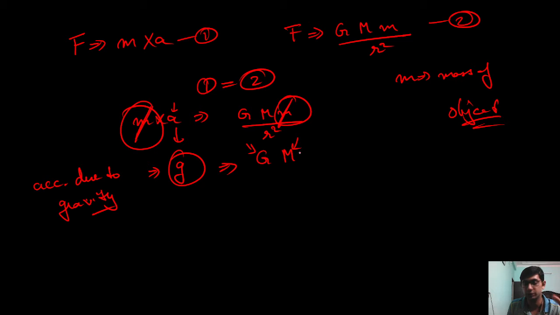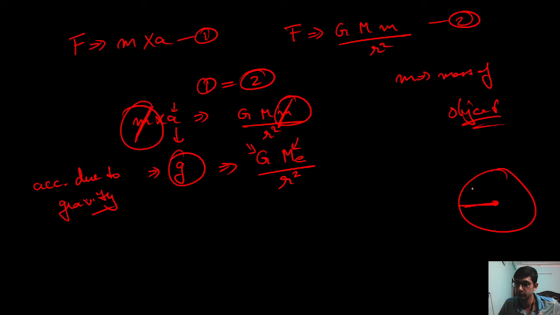M, the mass of another body, which in the case of earth is the mass of earth, divided by the distance between the two bodies, which is the radius of earth. This is the same.